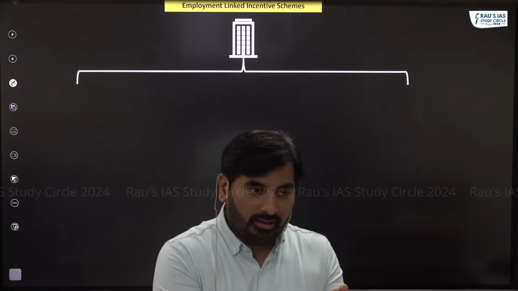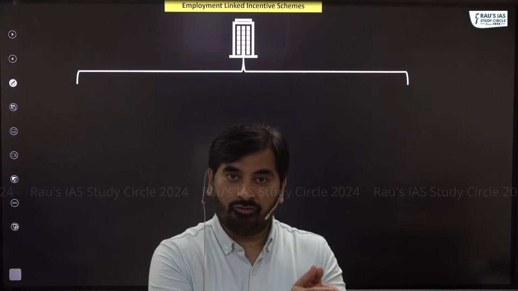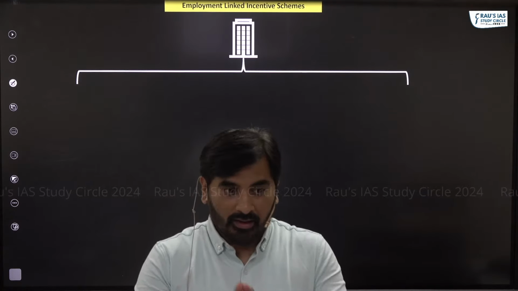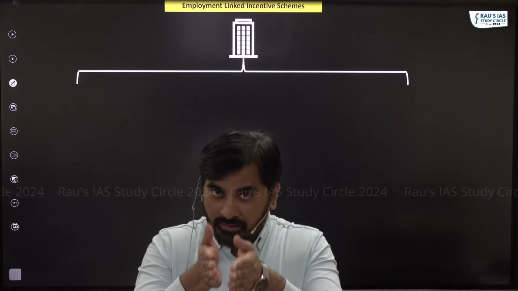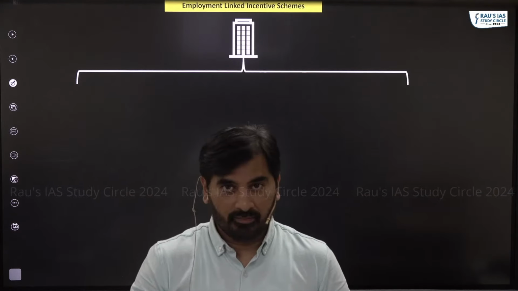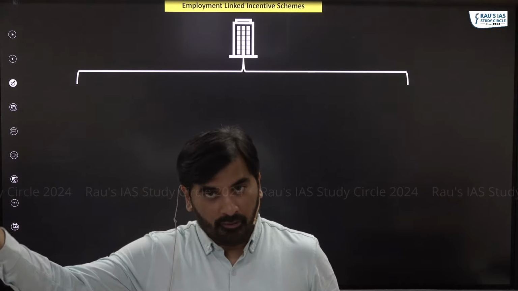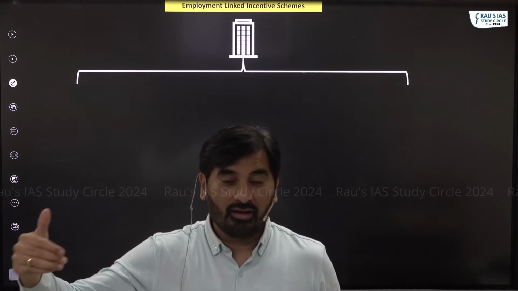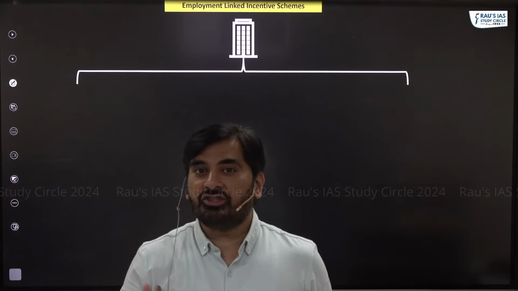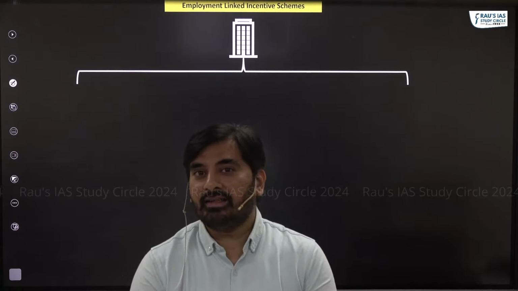One employment linked incentive scheme is for hiring freshers in the formal sector. Another scheme is for hiring of workers in the manufacturing industry. Another scheme is for hiring both freshers as well as existing formal sector workers in the non-manufacturing industries. So there are 3 employment linked incentive schemes.